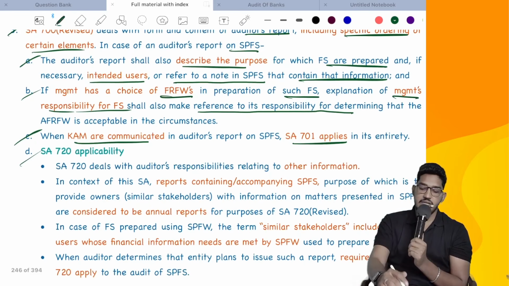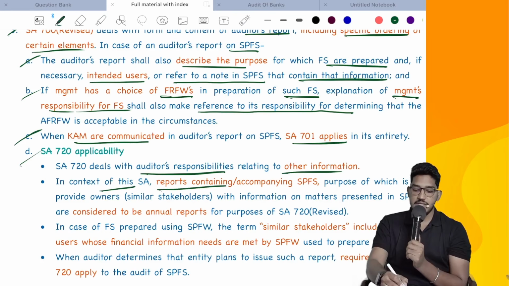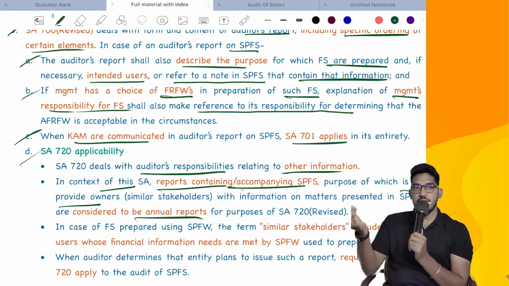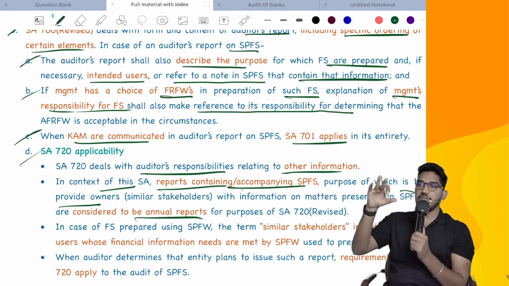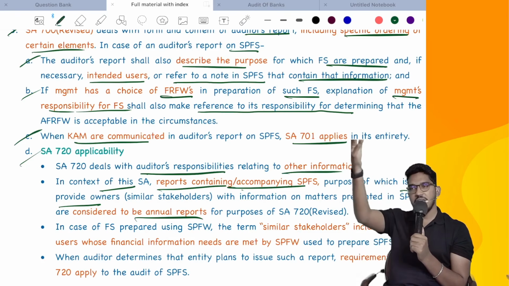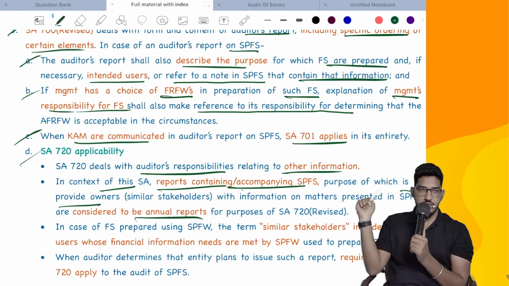So if you read it here, SA720 deals with auditors' responsibilities relating to other information. In the context of this SA, reports containing or accompanying special purpose financial statements, the purpose of which is to provide owners, will be deemed to be annual reports. That means if these special purpose financial statements contain some other information, we generally deem it as an annual report. For a normal audit, the annual report name will be there. But in the case of special purpose financial statements, if this information is included with some extra information, we consider it as an annual report, and whatever our responsibilities are in SA720 when it comes to the annual report, all those responsibilities will be there here also.